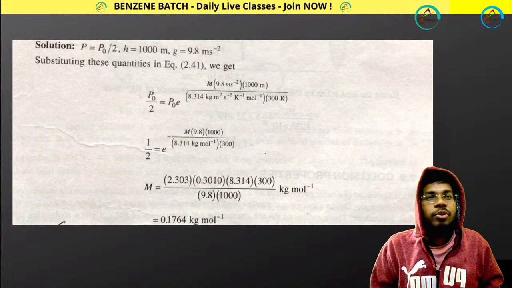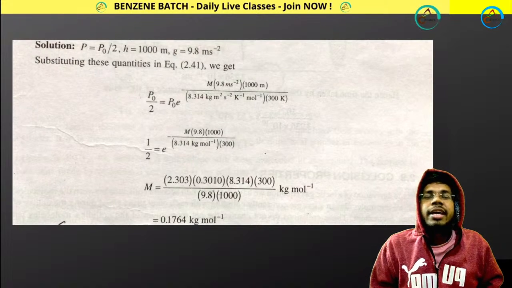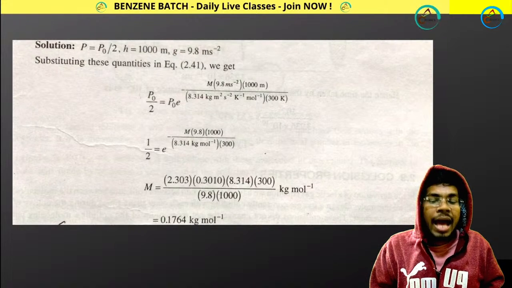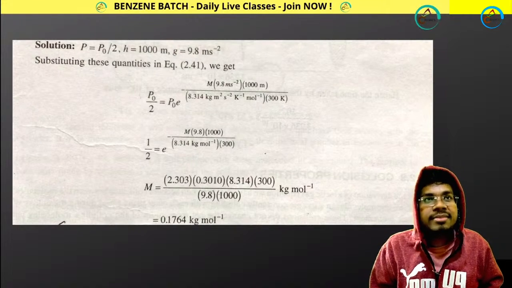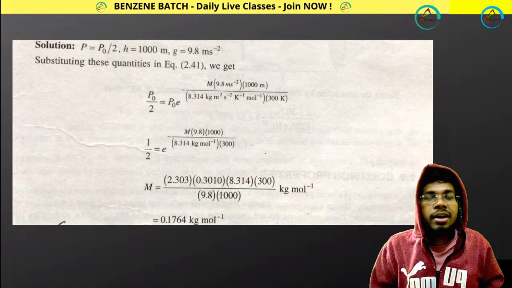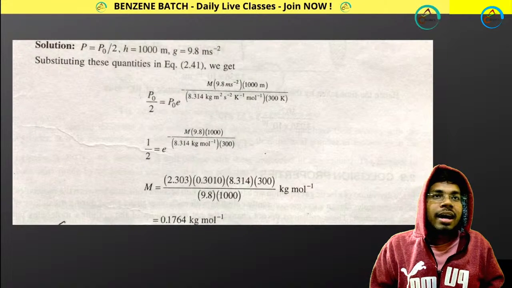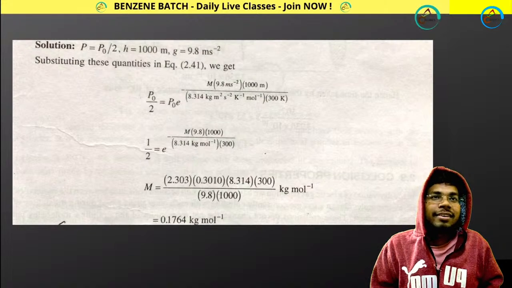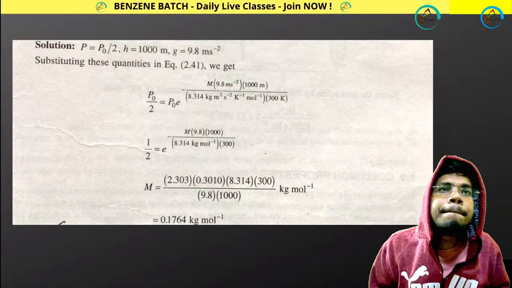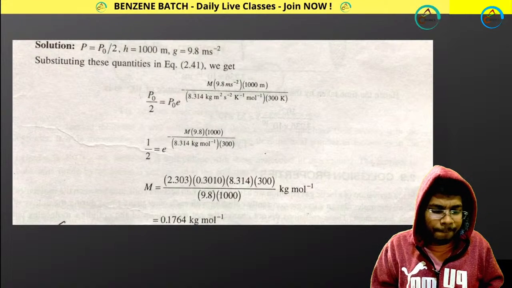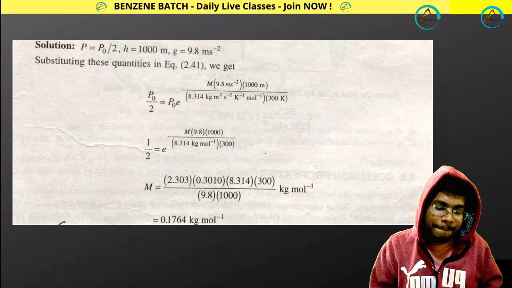So just check whether you are right or wrong. Guys, if you have solved this question and your answer is right, please comment yes, so that I get to know that you have done the right thing. You took ln on both sides. 17.64, very good. 17.64 gram, only gram.